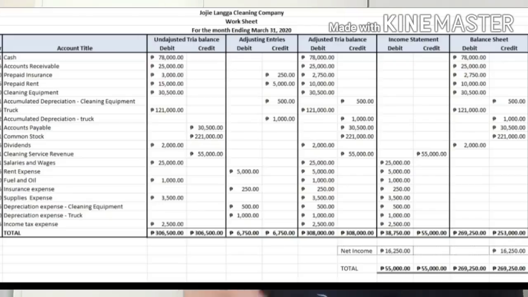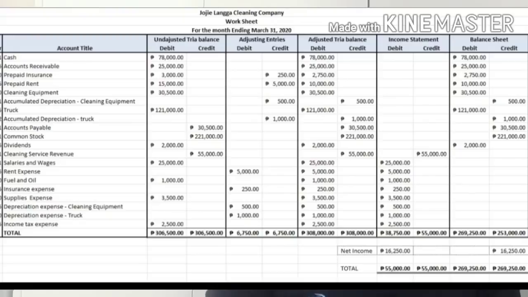So now, cleaning service revenue belongs to the income statement accounts. So we have to copy it in the credit side. Salaries and wages, income statement accounts. Again, the income statement includes revenue and expense. All expense and income we will put in the income statement. Rent expense, fuel and oil, in the income statement. Supplies expense, depreciation expense cleaning equipment, depreciation expense truck, income tax expense.